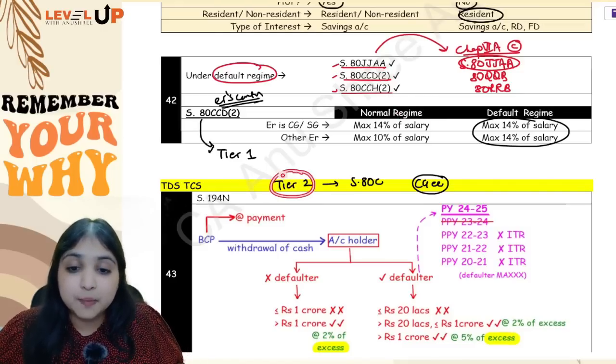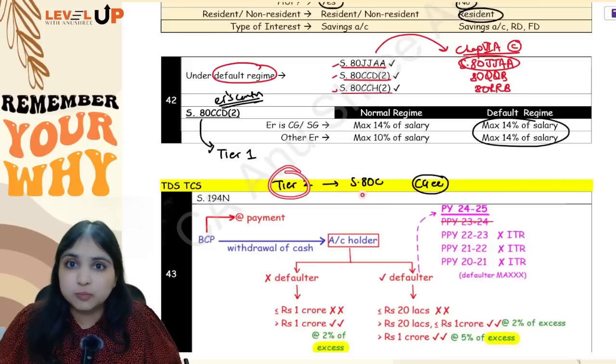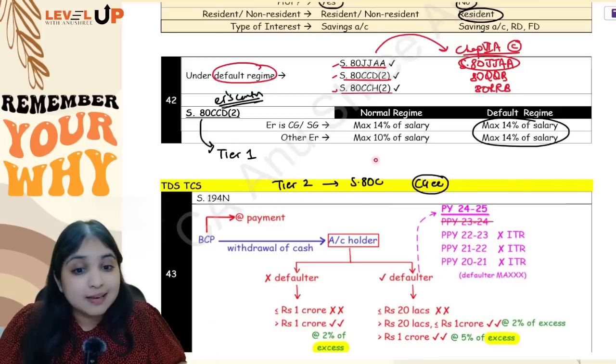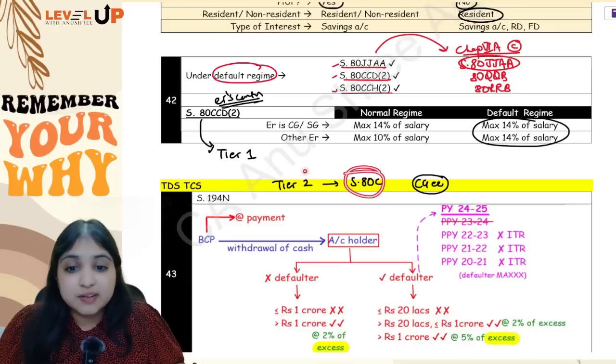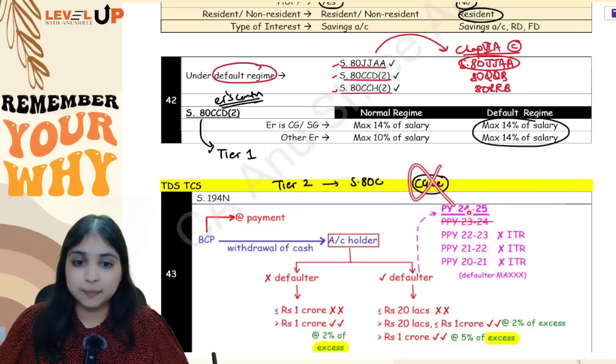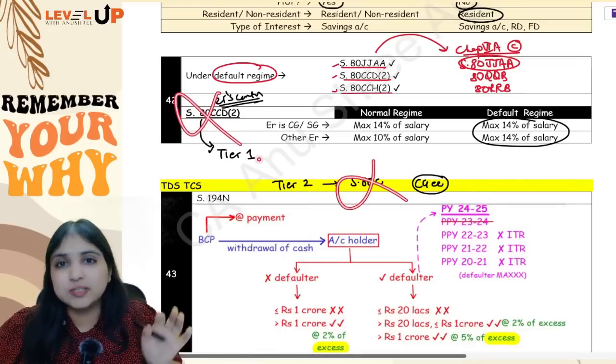If it is a Tier 2 account, first of all, in a Tier 2 account only the employee's own contribution is covered, and that too only if the assessee is a central government employee, and that too only in section 80C. If the assessee is contributing to a Tier 2 account and is not a central government employee, 80C also will not apply, 80CCD(2) also will not apply, no section will apply.